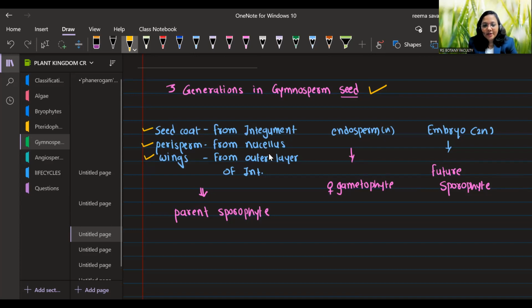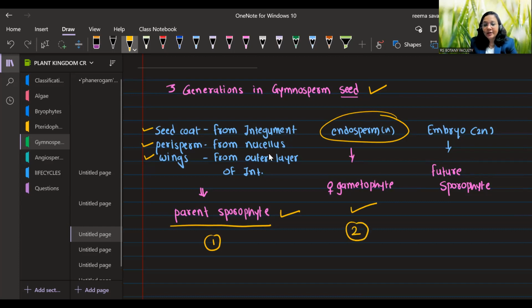Seed coats are from integument, perisperm from nucellus, and wings from the outer layer of integument. So these are part of the parent sporophyte. They have endosperm. Endosperm is what? Female gametophyte. So this is the first generation, this is the second generation, and they have embryo. Embryo is the future sporophyte. So this is the third generation, right? They have parent sporophyte tissues, female gametophyte, and future sporophyte. So we can say that they have 3 generations.